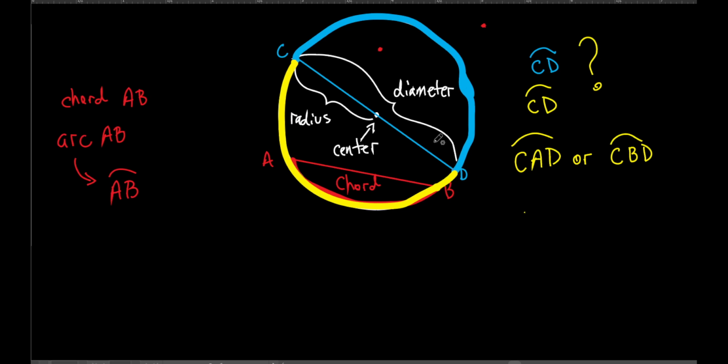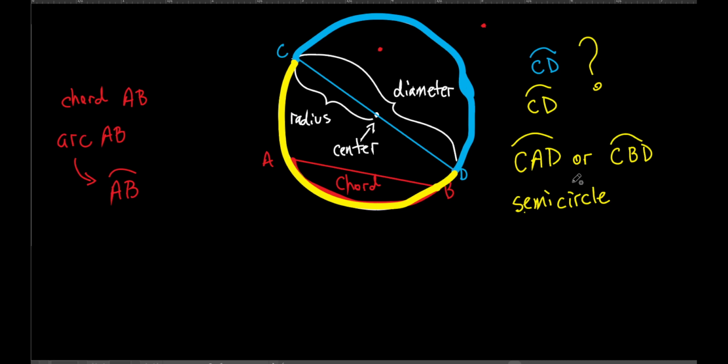Yeah, let's talk about it now, okay? If this is the diameter, how much of the circle is that yellow one, and how much of the circle is the blue one? It's half of the circle. So if it's exactly half the circle, starting at C and going through D, which is the diameter right here, CD is the diameter, we call that a semicircle. You've heard of that before, haven't you? Yeah, but you probably didn't know exactly what that meant. A semicircle is exactly half of a circle.